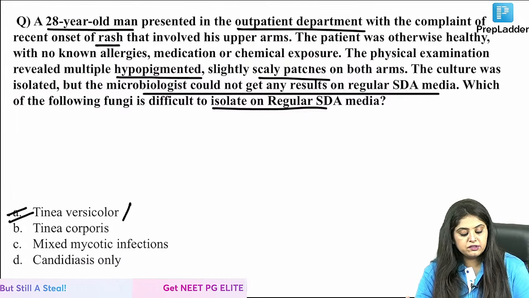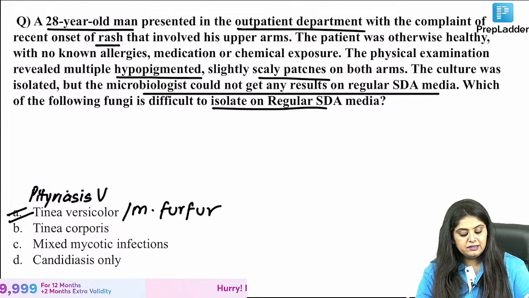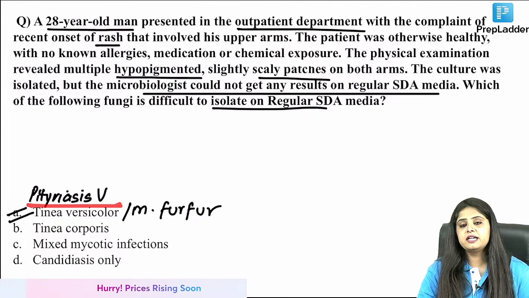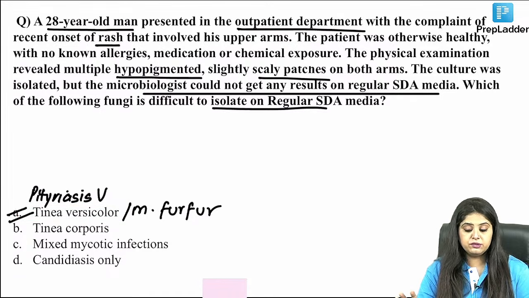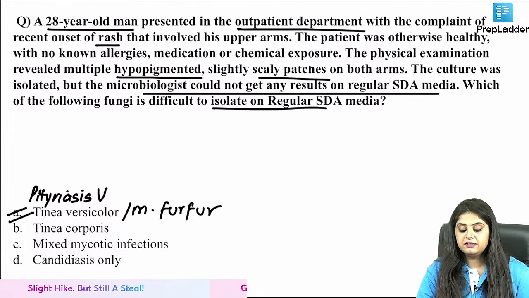You are saying Tinea versicolor. Can I also call it Malassezia furfur? Or they call it Pityriasis versicolor. Would that be the same? I'm telling you all possibilities. If you wrote the name of the disease, it is Pityriasis versicolor and Tinea versicolor. If you wrote the name of the fungus, that is going to be Malassezia furfur.